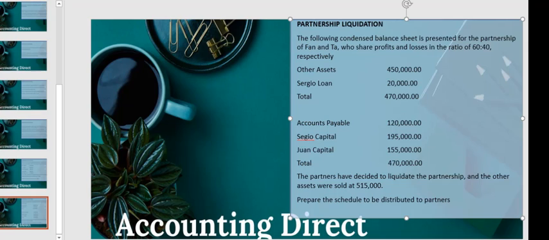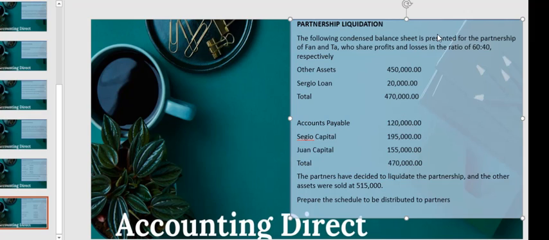Okay, let's move on to partnership liquidation. This is a bit sad because this will totally liquidate or terminate the business operation. So this happens when business owners are no longer interested in the business, or there's really no good chance of the business to continue. It's like they're just getting the salvage value of the business, unfortunately.